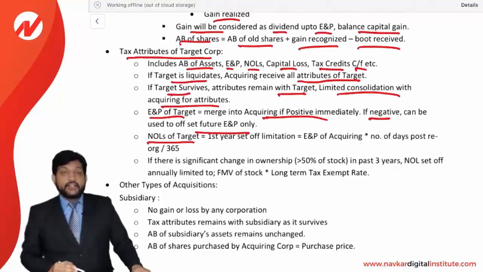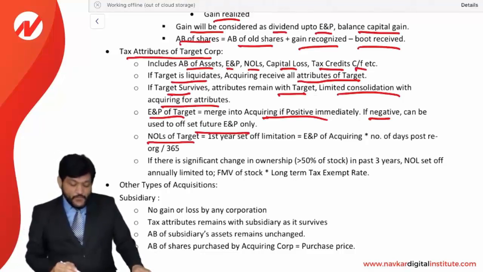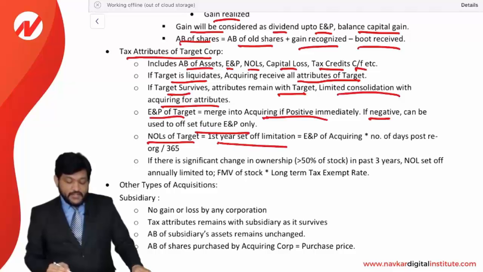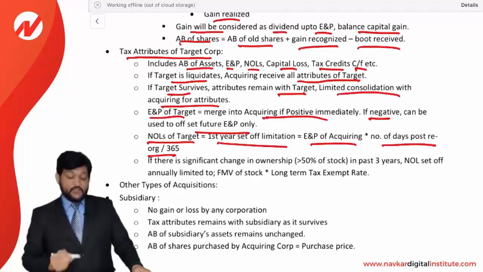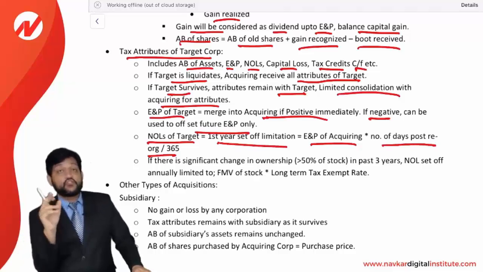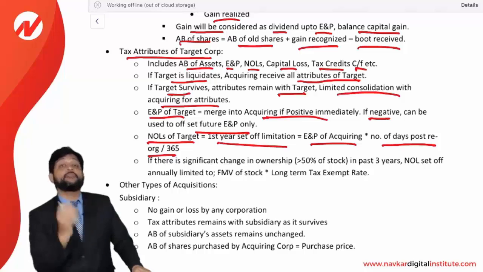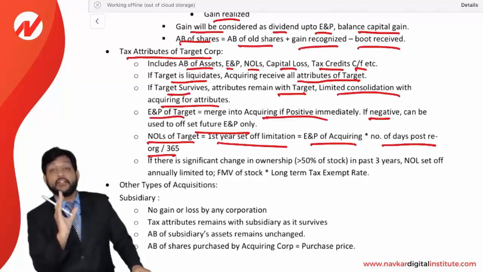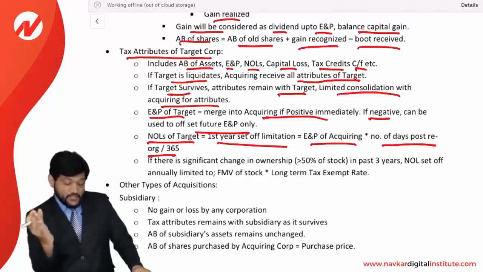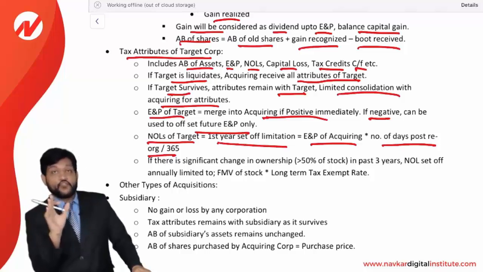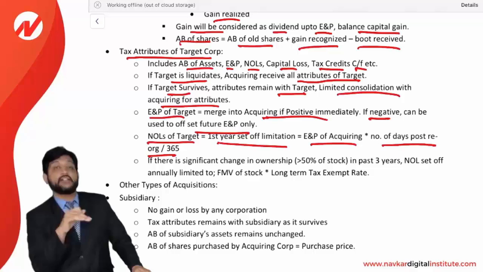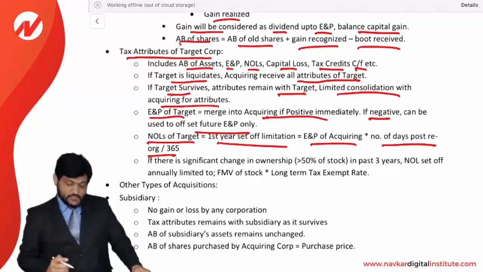NOL of the target, net operating losses. The first-year limitation is the earnings and profit of the acquiring corporation times the number of days post reorganization divided by 365. If there is a net operating loss of the target corporation, it will be used to set off the gain of the acquiring corporation, but proportionately up to the number of days after reorganization. You have to just make it proportionate, and that much will be allowed as a set off in the current year, then the remaining will be carried forward.